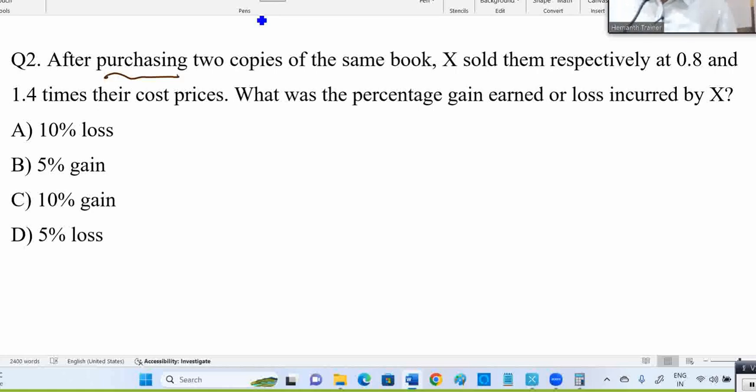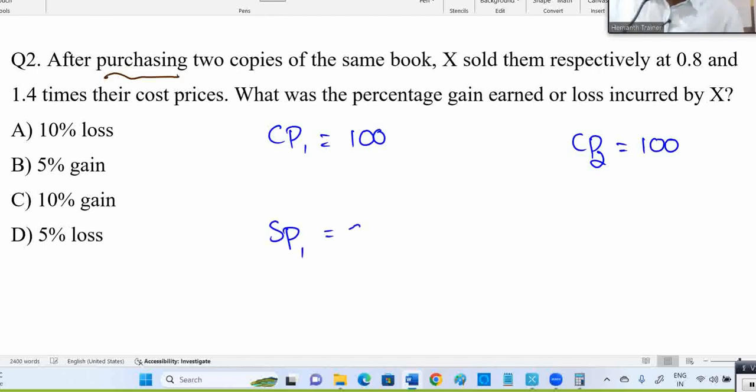Now, I hope you understand the question, right? So, X purchased two copies of the same book. Let us consider the book price is 100 rupees. Two books, both 100, same book, right? So, I am taking 100 rupees first book, second book also 100 rupees because same book, right?